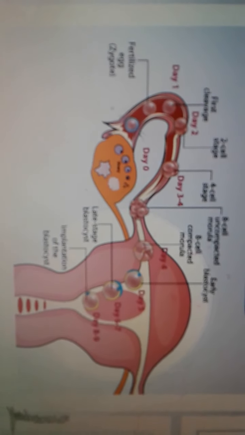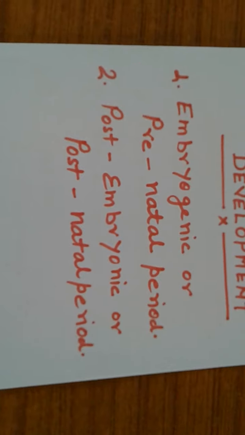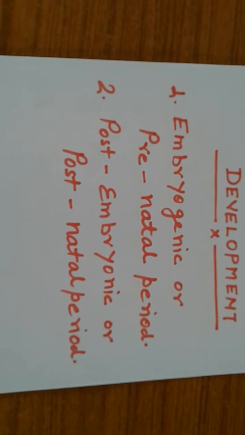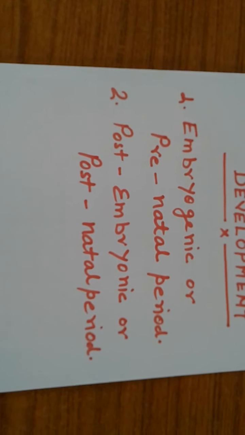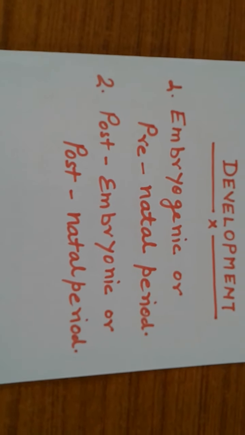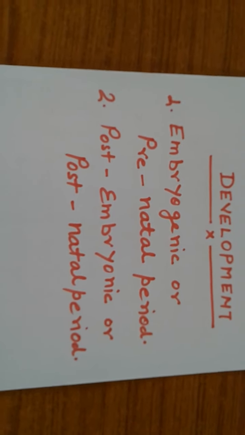Now, development is divided into two categories. One is embryonic or prenatal development, and another is post embryonic or postnatal period. So first of all, we know about the embryonic or prenatal period.